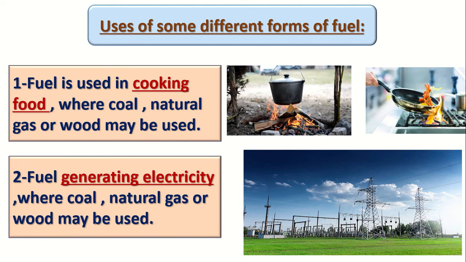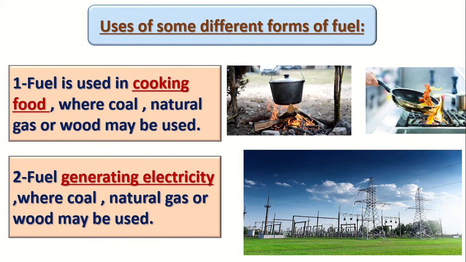Okay, if we take off the coal and we put natural gas, the water will give a steam, yes, and the turbines will move also and it will give me electricity again. Okay, if we take the natural gas and put wood, the wood also will make this water boil and give a steam to make the turbines move and give electricity. So I have 3 types of fuel to generate electricity, which is coal, natural gas, wood.